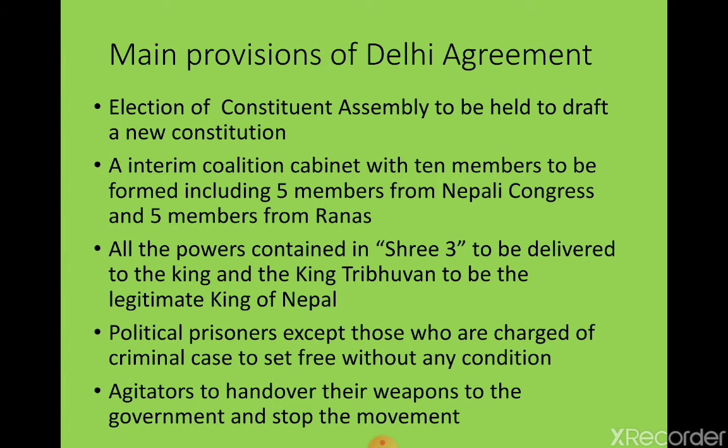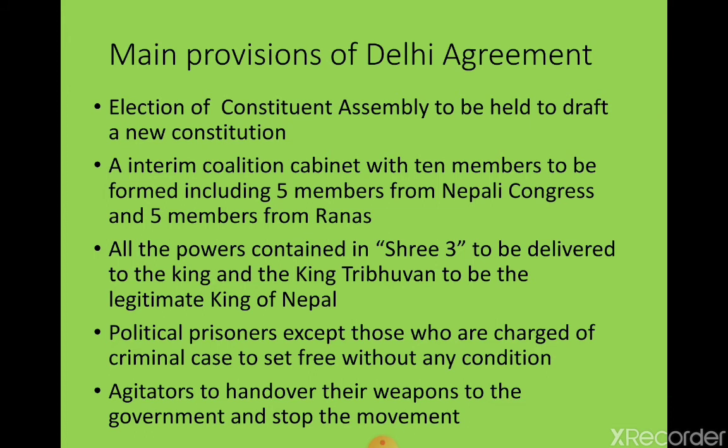During the revolution, many activists and many people fought against the Ranas and were imprisoned. So this agreement says those political prisoners who fought against the Ranas and were imprisoned must be freed. And likewise, the agitators were to hand over their weapons to the government and stop the movement.